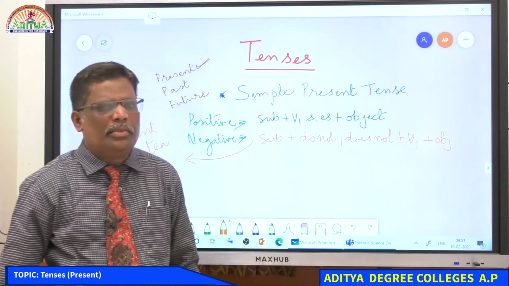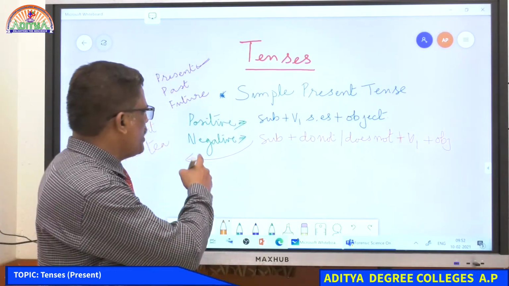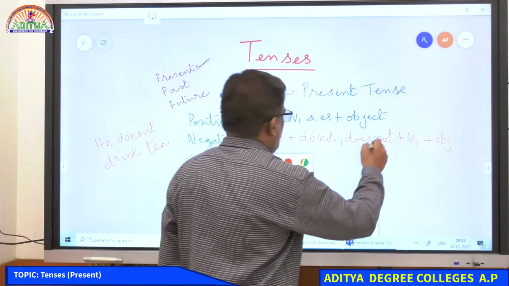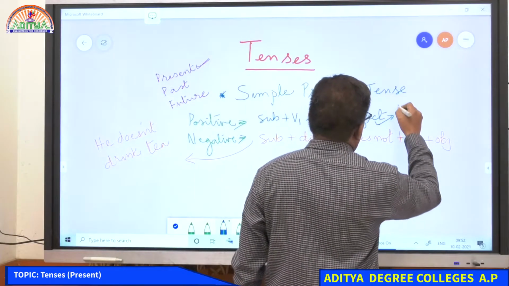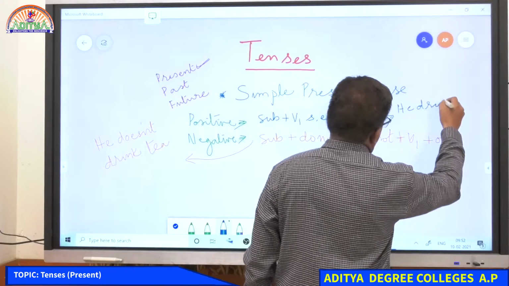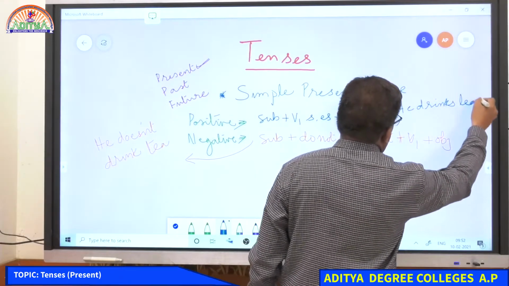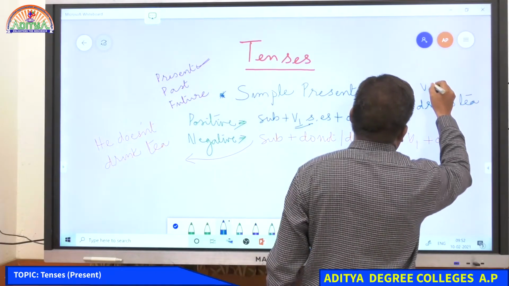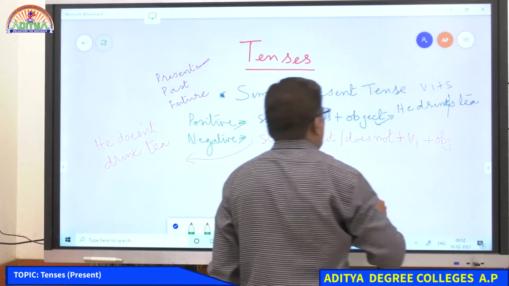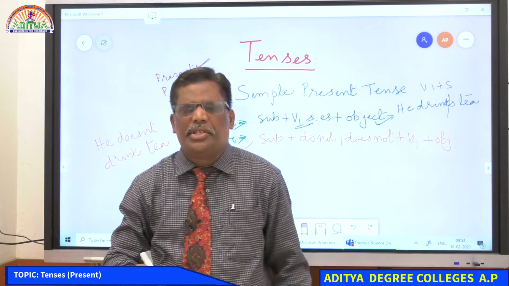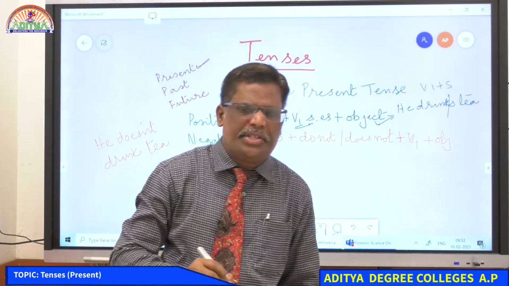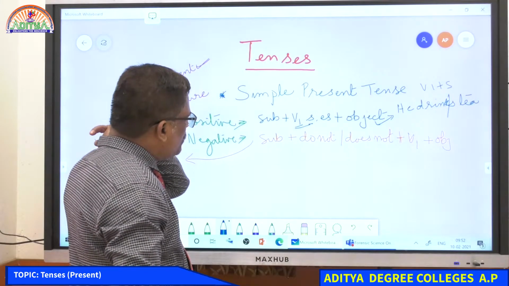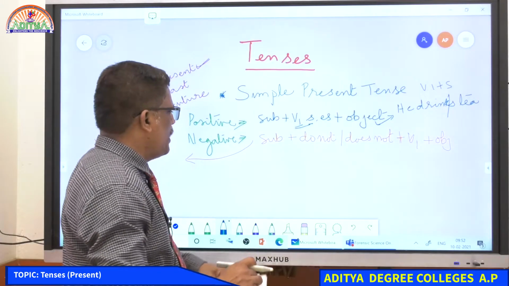So the negative form: he drinks tea. Here the V1 plus S: drink plus S, V1 plus S, that we have seen in the positive kind of sentence, and this is what we have seen in negative.